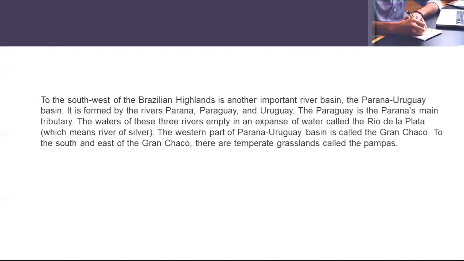This Parana Uruguay basin is formed by the rivers Parana, Paraguay, and Uruguay. These three rivers together form this basin. The Paraguay is the Parana's main tributary, that means the Paraguay originates from the Parana.